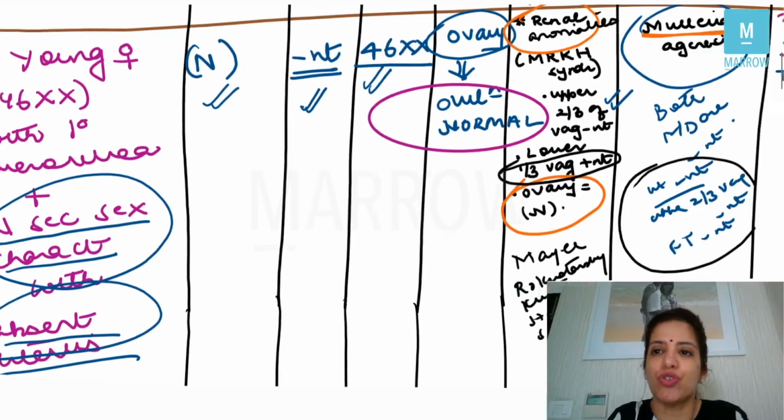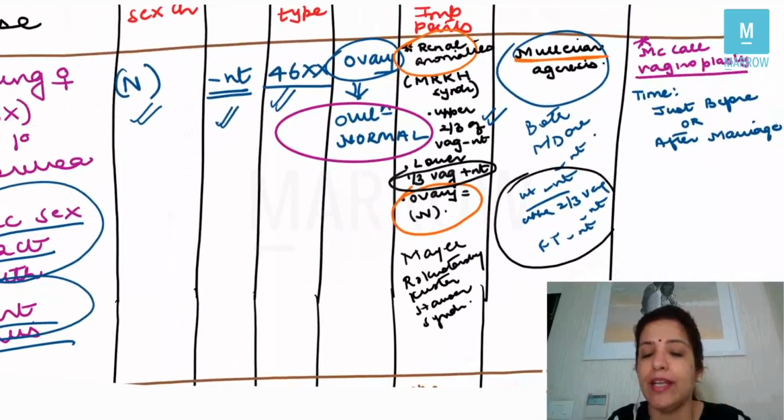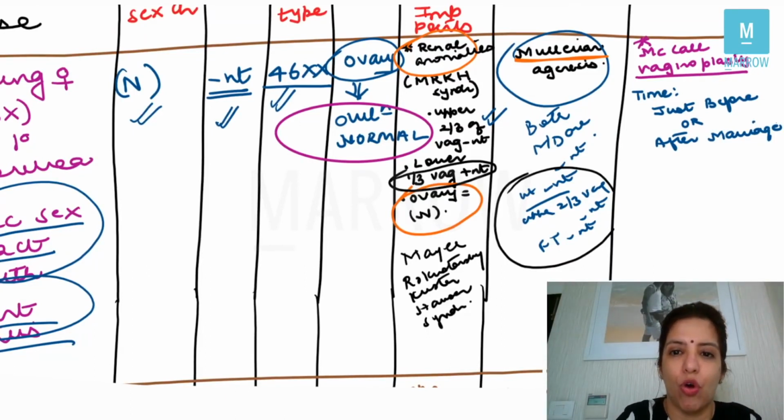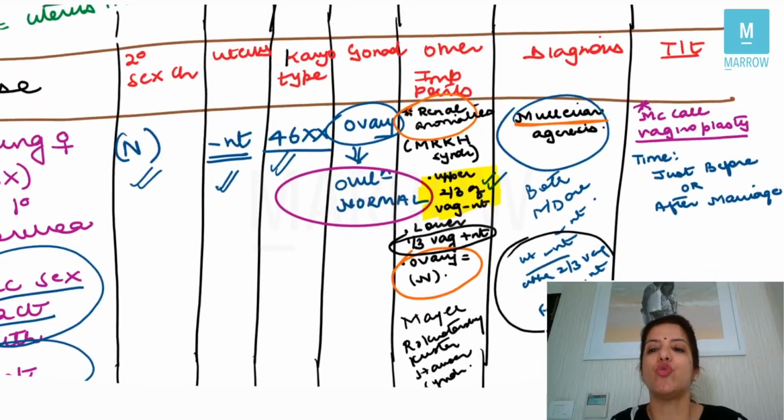Now, because the uterus is absent, I cannot do anything about her menstruation. She cannot menstruate, right? The other problem this female is going to face is that the upper two-thirds of her vagina is absent. So she cannot have proper intercourse, and that is why the treatment is that you have to do a vaginoplasty.